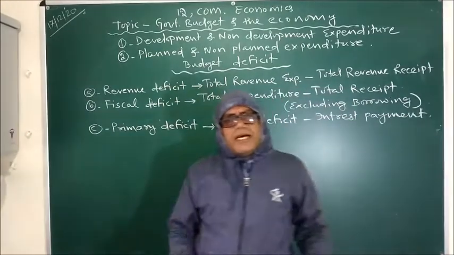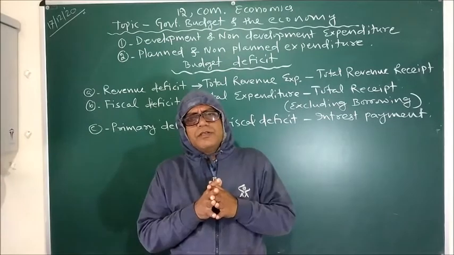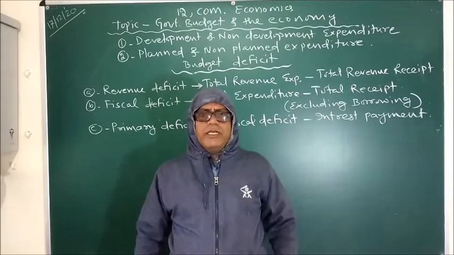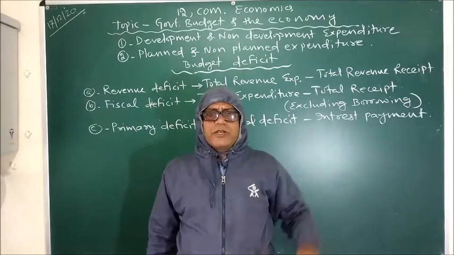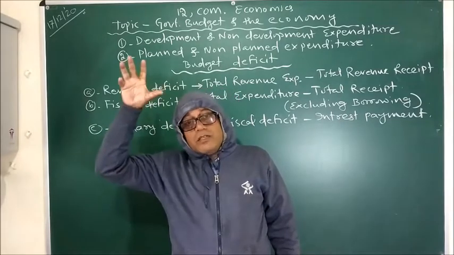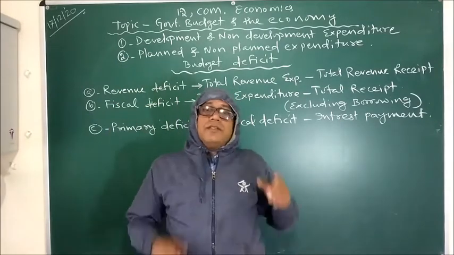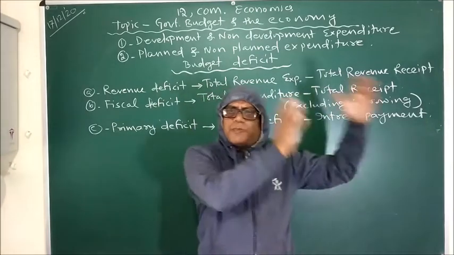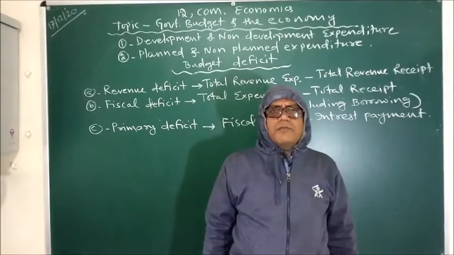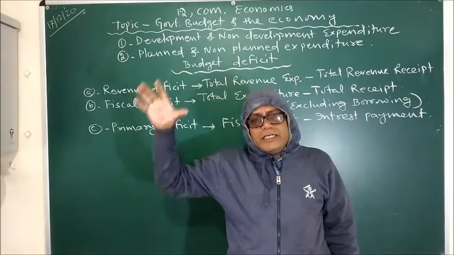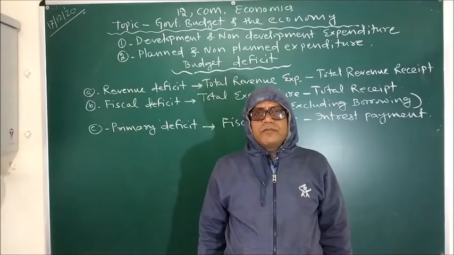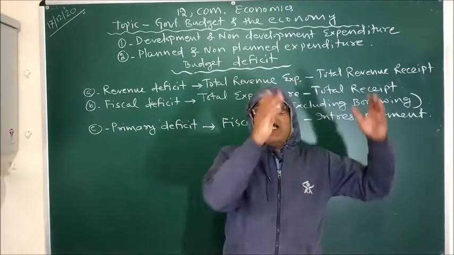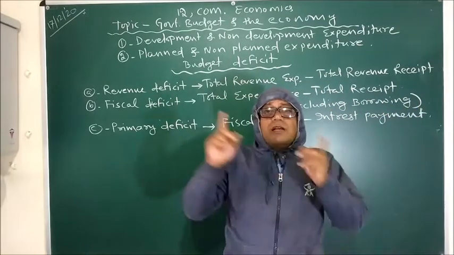So if there is a difference between government's income and expenditure, for example, when we are talking about deficit, then expenditure must be greater than income of the government. That's why government is in deficit. There is a surplus means government's expenditure must be less than government's income.